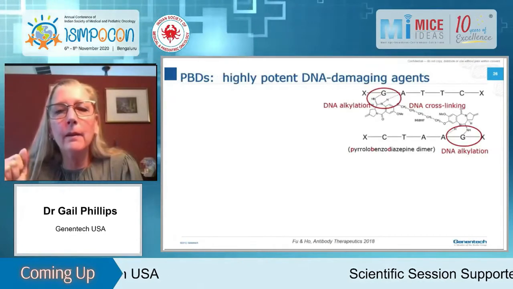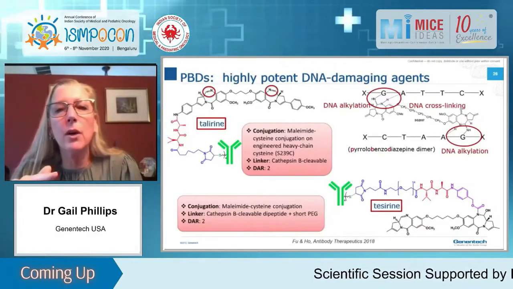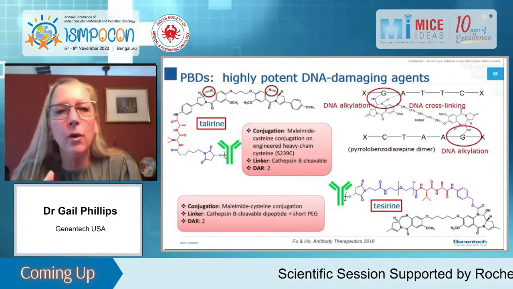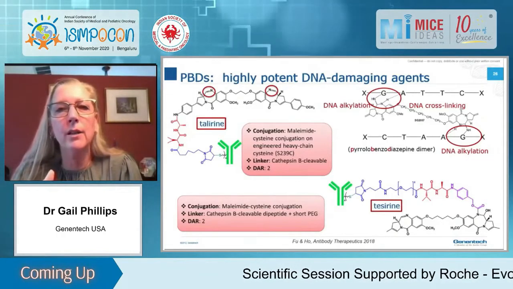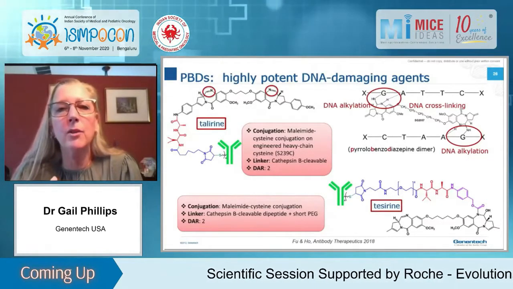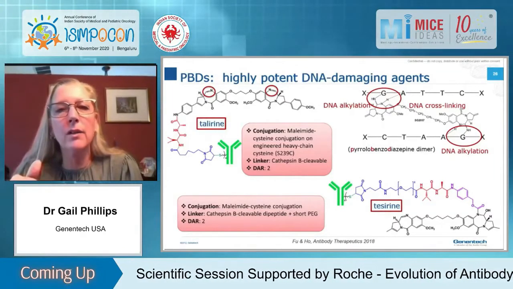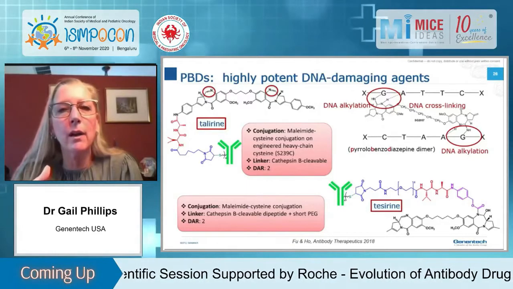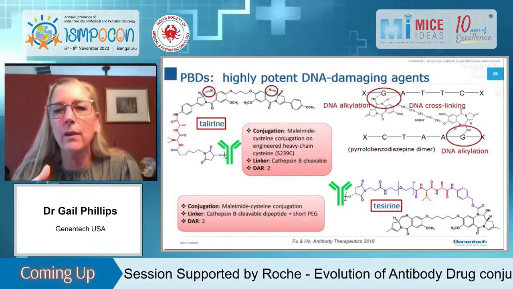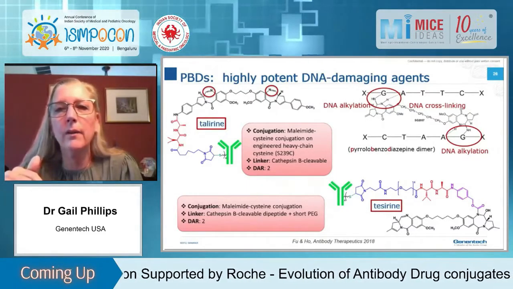And can you click a couple of times? So I'm just going to show this really quickly. So there's been a ton of work done over the last probably 8 to 10 years on a new class of DNA damaging agents called pyrrolobenzodiazepine dimers. They alkylate and cross-link DNA. There's 2 that are shown here that just have different linkers. One's called talirine and tesirine. 1 click, please.